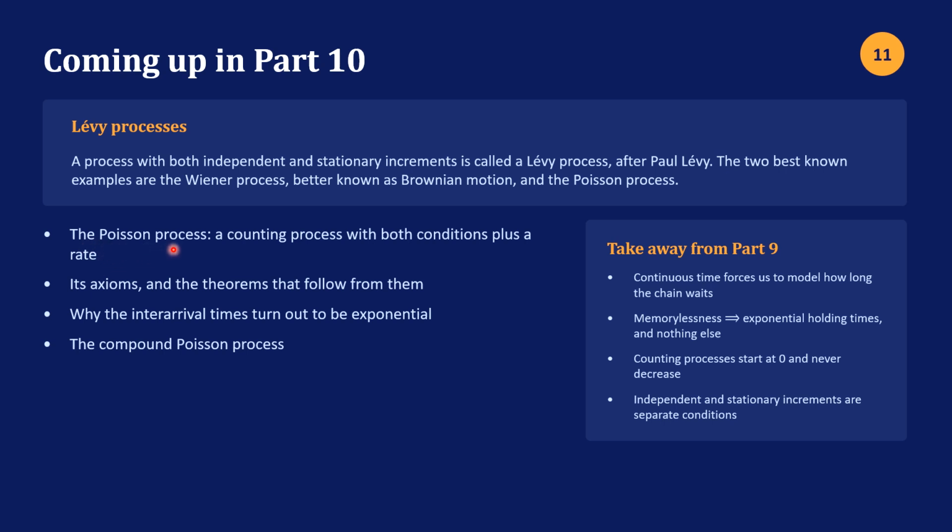So the Poisson process, a counting process with both conditions plus a rate. Remember, we talked about the rate for the holding times. So we'll get into this in a lot more detail in the next lesson. Its axioms, it's referring to the Poisson process, and the theorems that follow from them, why the interarrival times turn out to also be exponential, and then we'll talk about the compound Poisson process also in the next lesson.